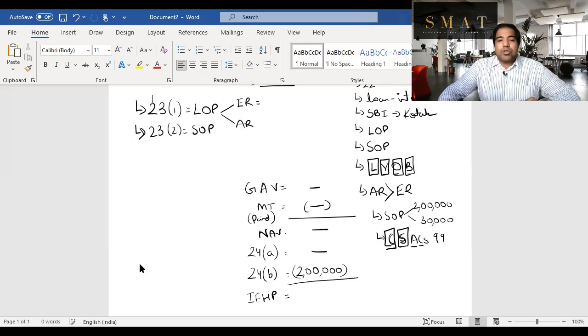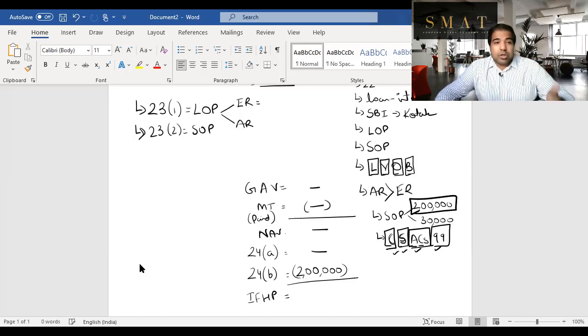It should be for acquisition and construction only. That means not for repair, renewal, reconstruction. For that purpose, you will not get this higher limit. And the loan should have been obtained after the 1st of April 1999. In that case, if all 4 conditions are satisfied, then you'll get a higher limit of 2 lakh. Even if one condition is not satisfied, let's say you took the loan for repairing your house, then in that case the maximum deduction is 30,000.